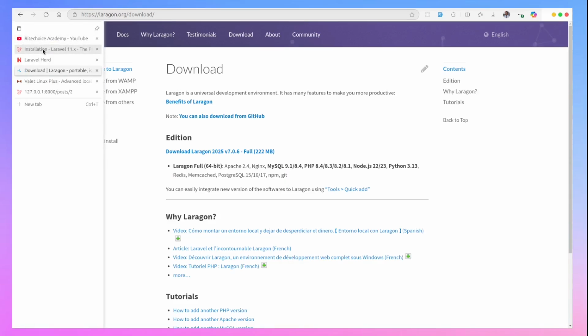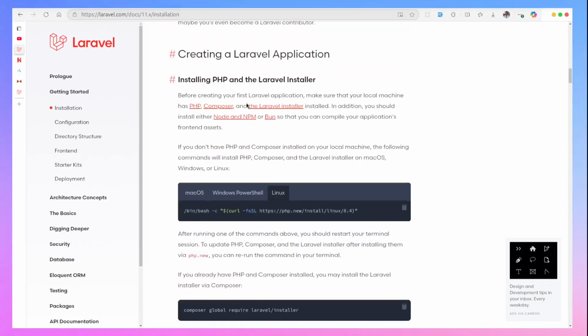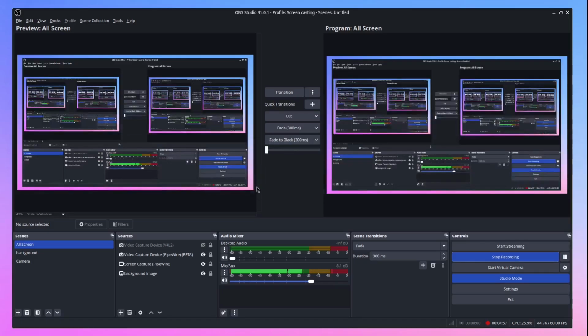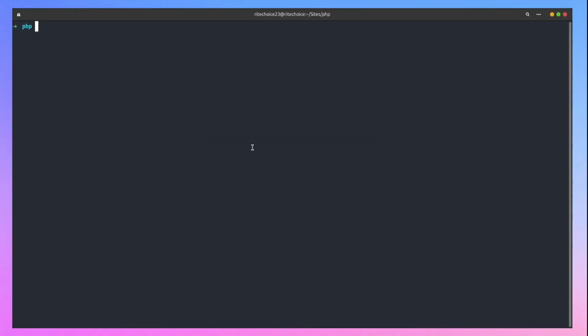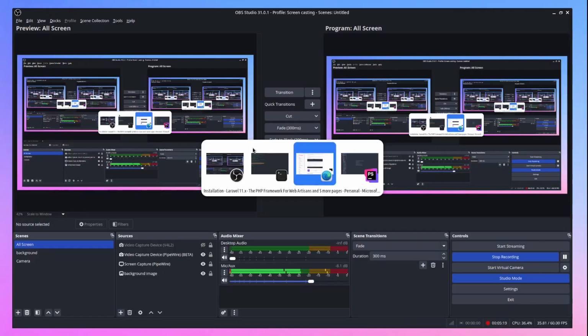So let's go back to the Laravel installation and see what we have to do after we've set up our environment. The next thing you need to do is run composer global require laravel/installer. That is, you need to set up the Laravel installer. So let's do that. It's not going to work for me because I've already done that, so it will only update what I already have on my system. I'm on Linux.